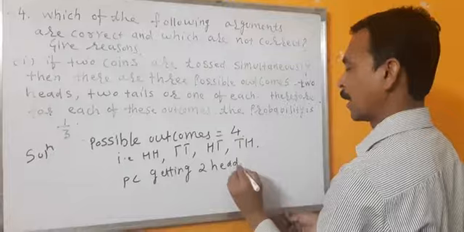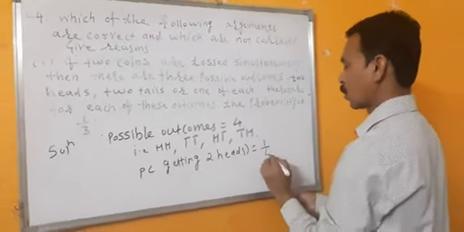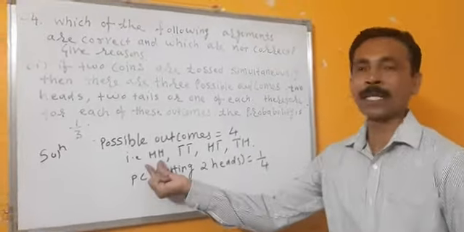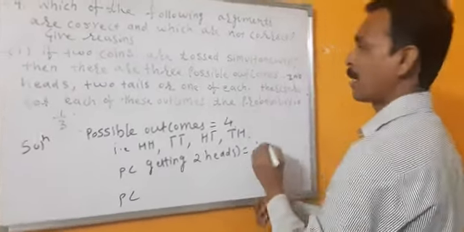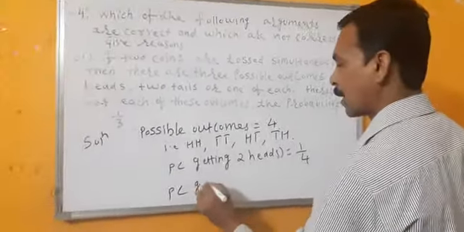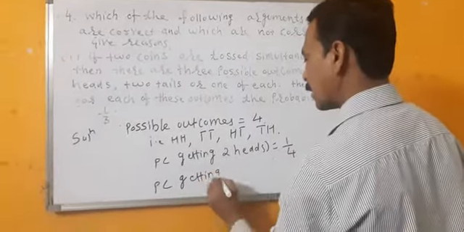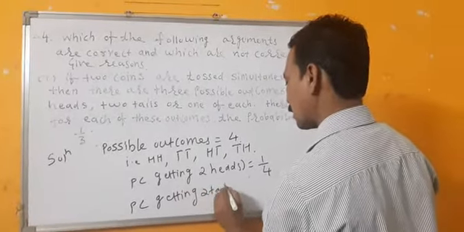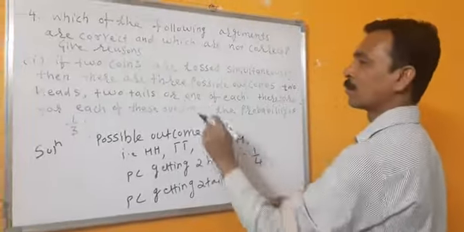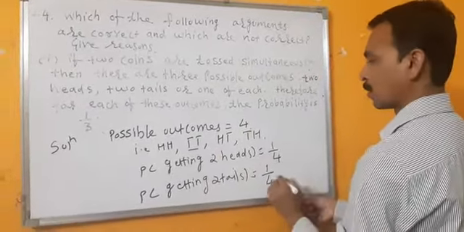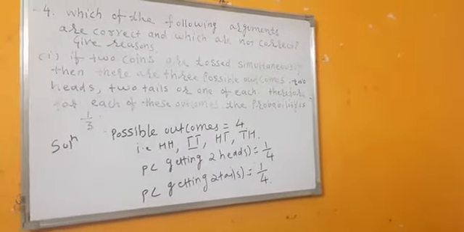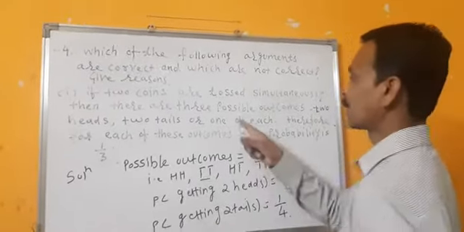Probability of getting two heads is equal to 1 by 4. See here, getting two heads together means 1 upon 4. Then probability of getting two tails is equal to, again see here, 1 by 4.